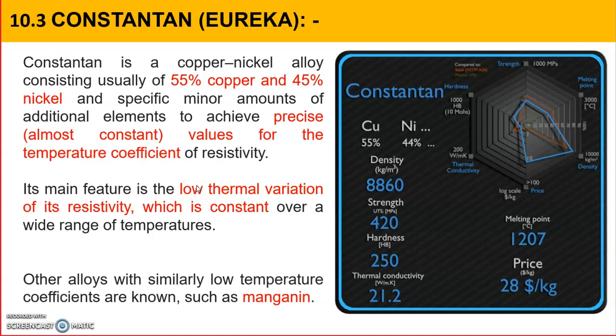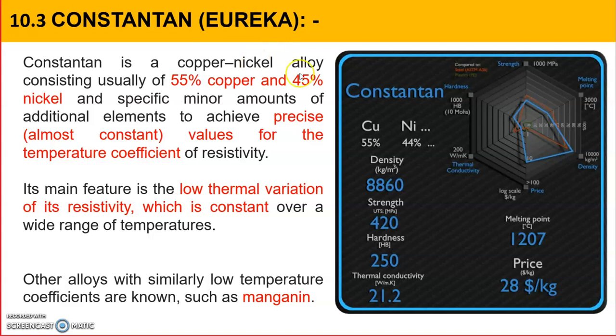These materials are very important from an oral discussion point of view, because one experiment is there, measurement of resistivity, which we have covered. If the examiner asks how you measure resistivity, then what are the low resistivity materials, what are high resistive materials, where they are used, what are the properties. So constantan we will discuss today. Constantan is also known as Eureka. So you remember both words, Eureka or constantan.